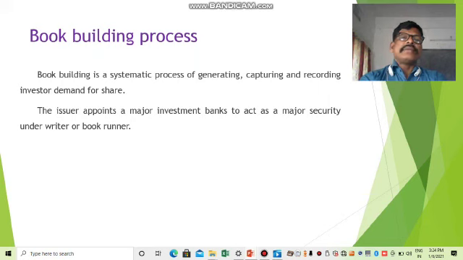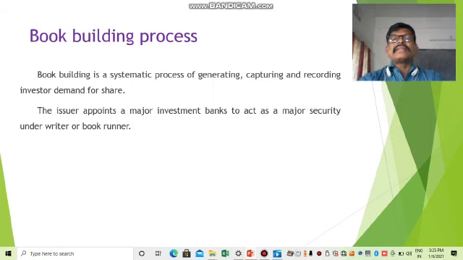In the book building process, how do you generate your shares in the market? Because in the market, the market value, par value, face value and present value are always fluctuating. That is why you generate your process based on book building.